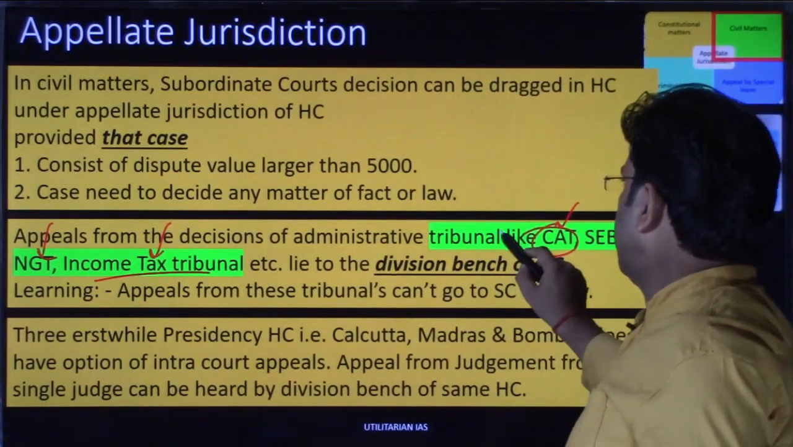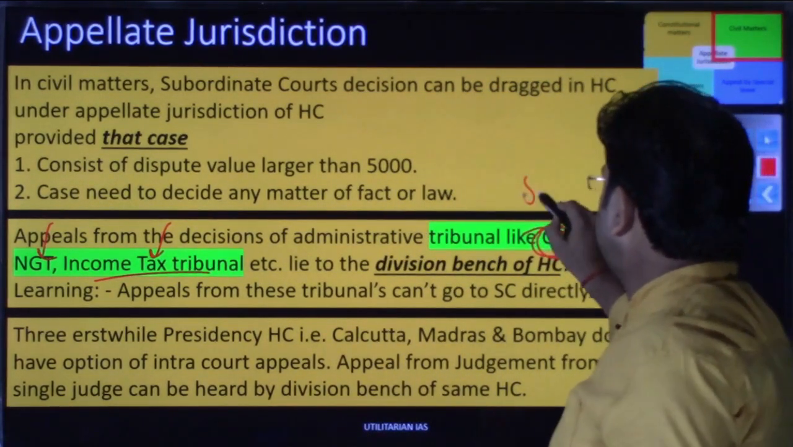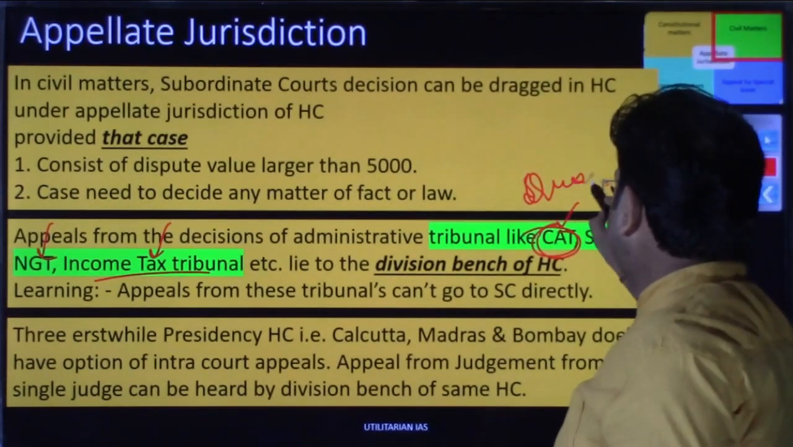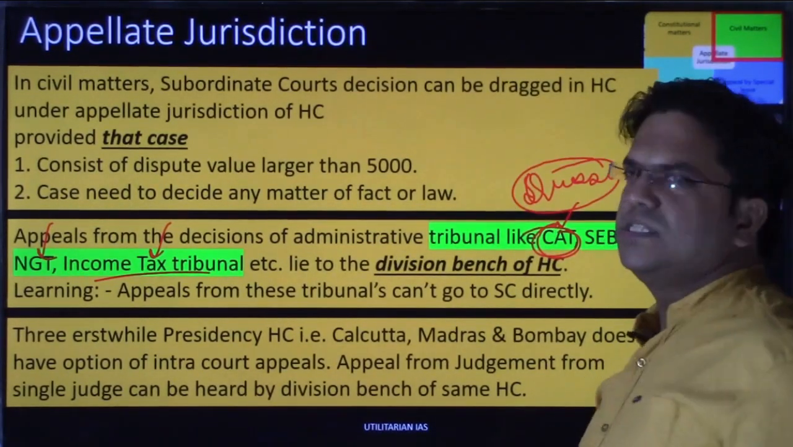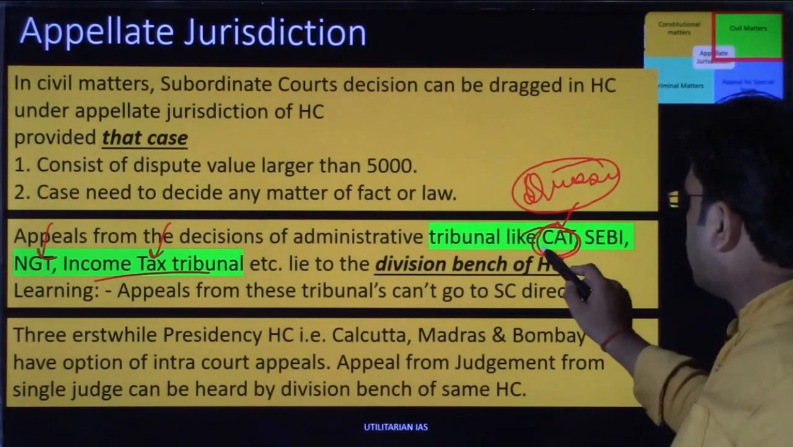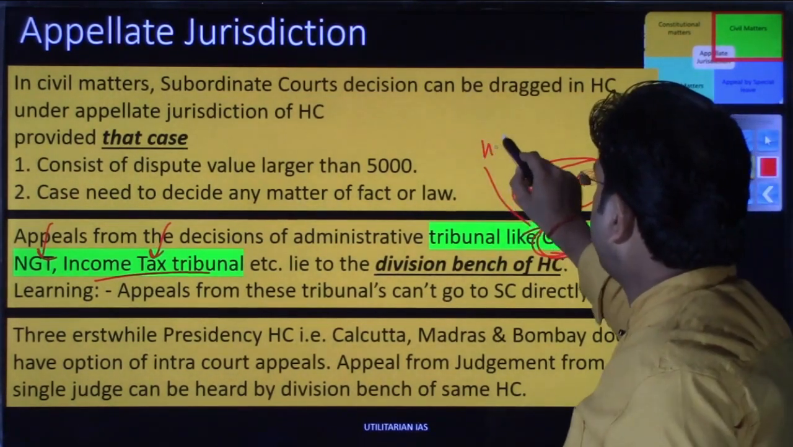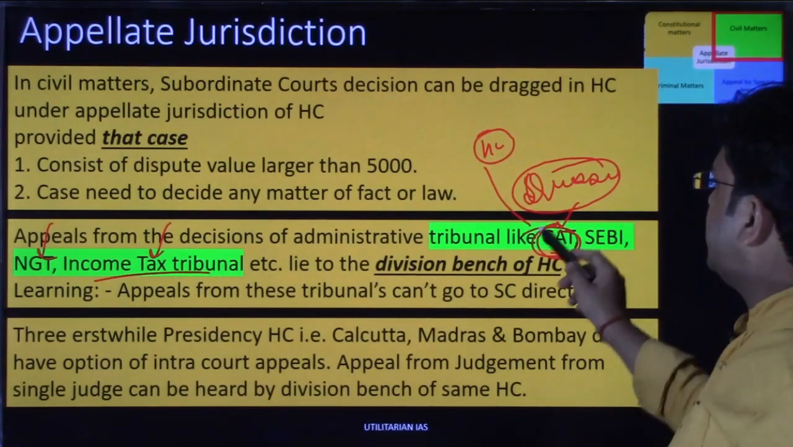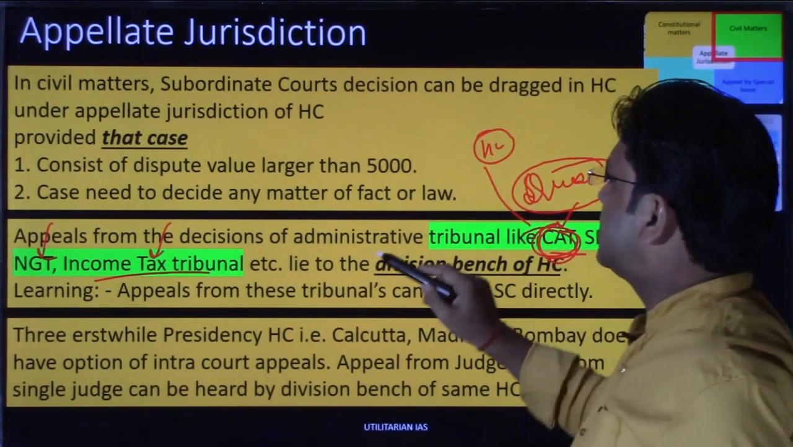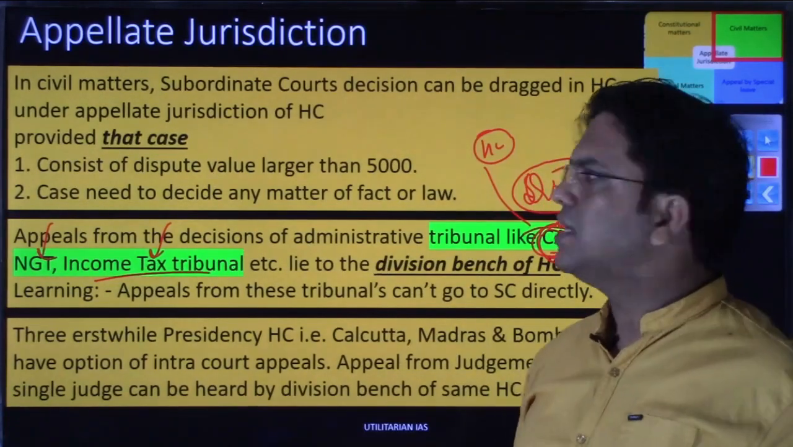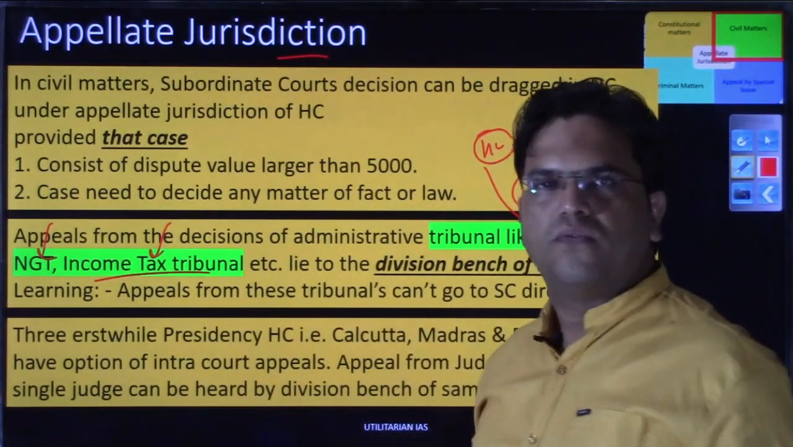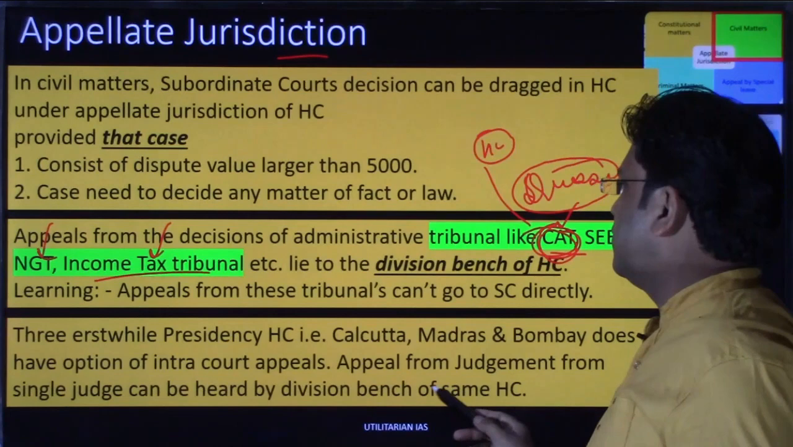Now, these are nothing but quasi-judicial bodies, right? And if they have given a decision, and any party is not satisfied with the decision, these cases can land in the High Court first, right? And the cases from these tribunals will be categorized under the appellate jurisdiction of the High Court. I hope you have understood that point.